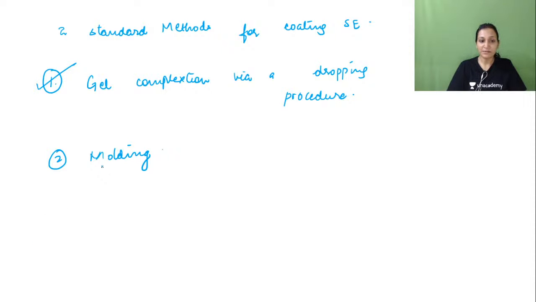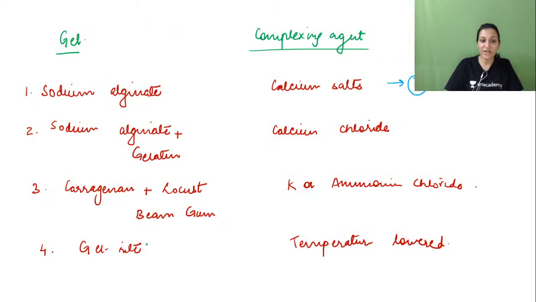And the second method is the molding method. The isolated somatic embryos will be mixed in a temperature dependent gel, and then they will be placed in a microtiter plate and it will form gel as soon as it cools down. So if you come across a question related to temperature related gels, you'll be going for Gelrite, right? It's a company formulation. So this is the thing.